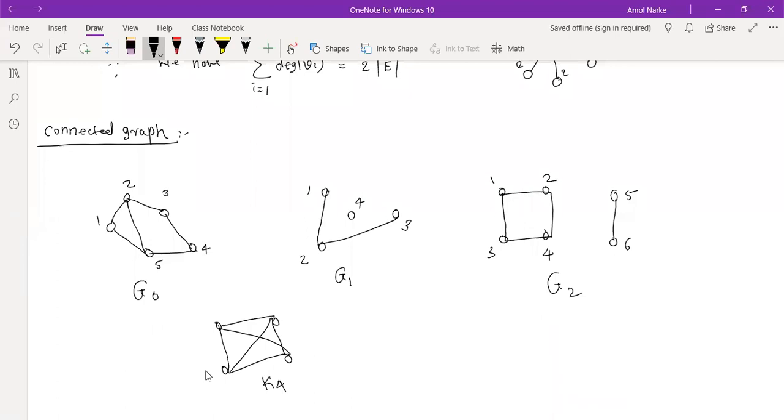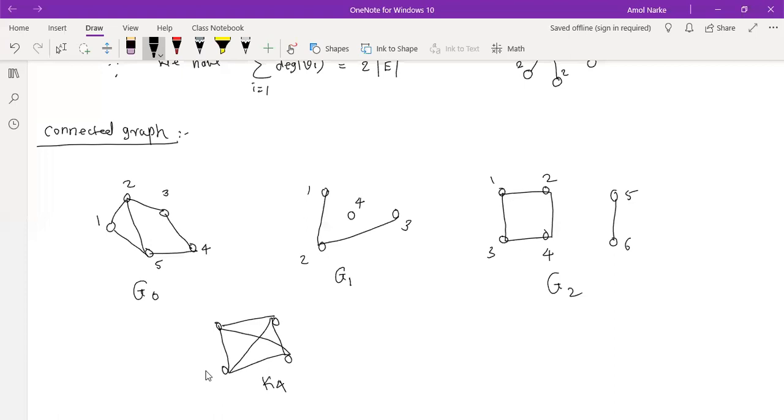Adjacency means there is an edge between the two vertices. And path means there is a path. Do you get the difference between path and adjacency? Path means we have lots of edges and vertices, where edges and vertices are not repeated. But adjacency means we have an edge between those two. Okay. So tell me whether K4 is connected.